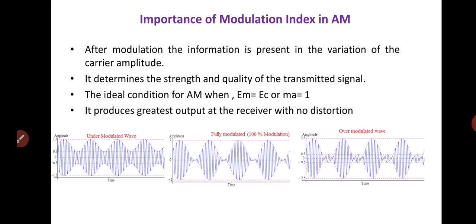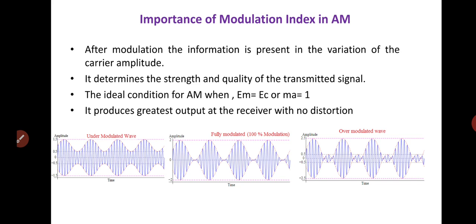So the value of modulation index ma is less than 1. Since ma is the ratio of Em upon Ec, if Em is less than Ec, the ma value is less than 1. And this situation is nothing but the under modulation condition.